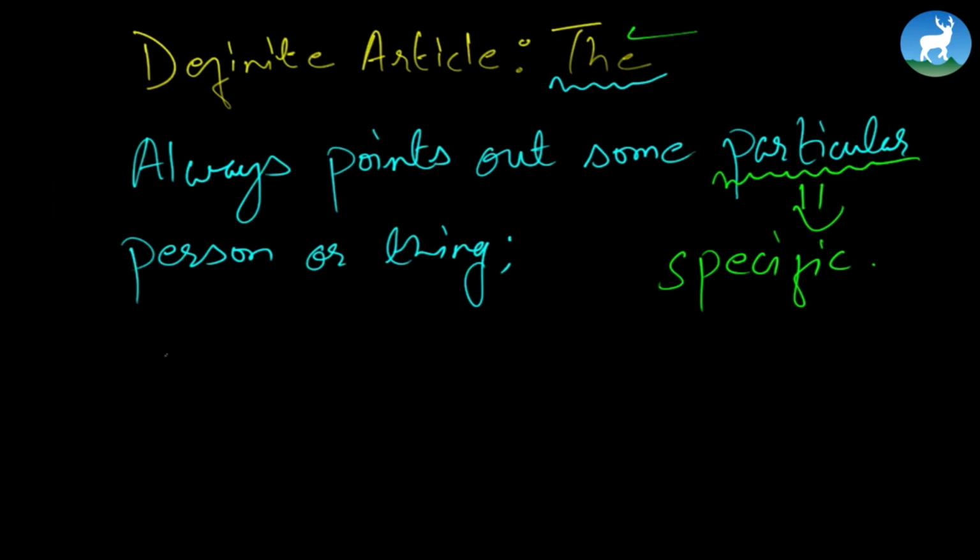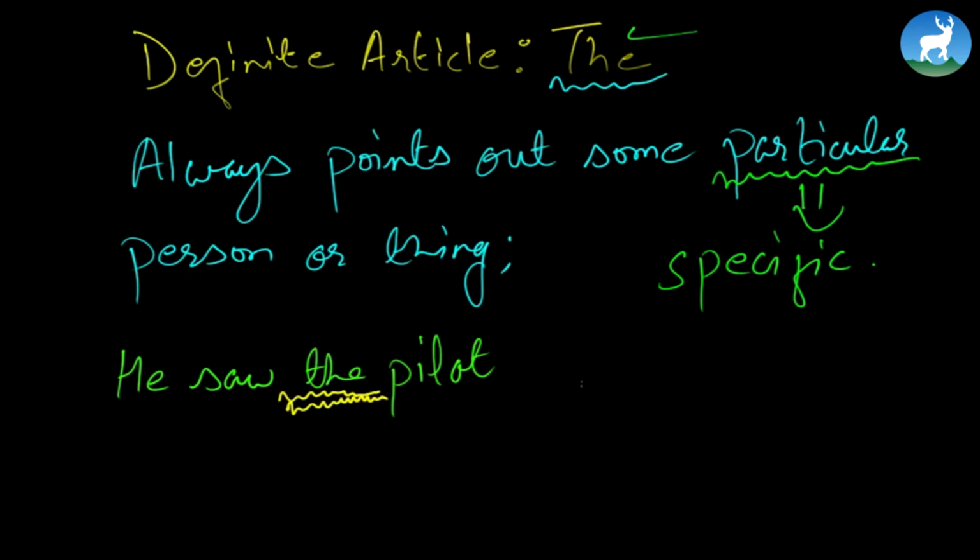Because we referred to pilot earlier, let's say, he saw the pilot. By the way, he saw a pilot is also not incorrect, though we usually place the before the title. That's again one of the rules of the article. But anyway, when we say he saw the pilot, what we have to understand is that this is something we must be aware of.